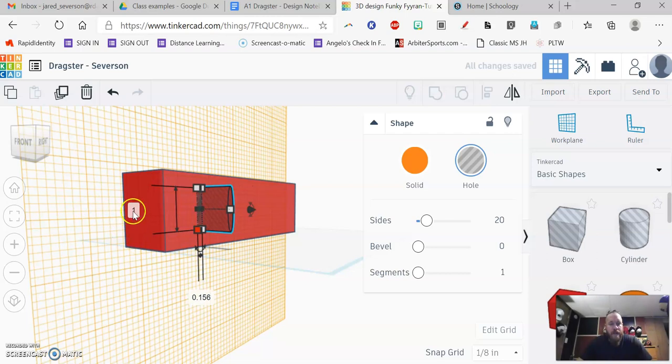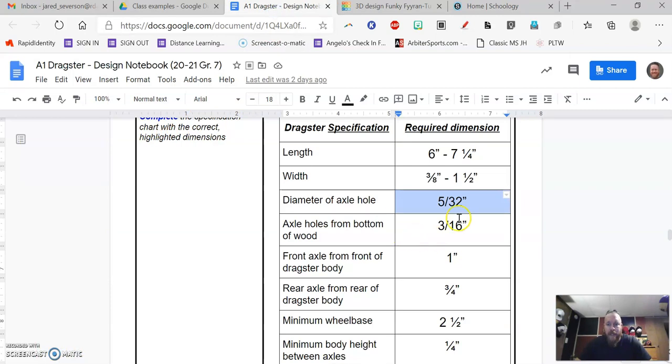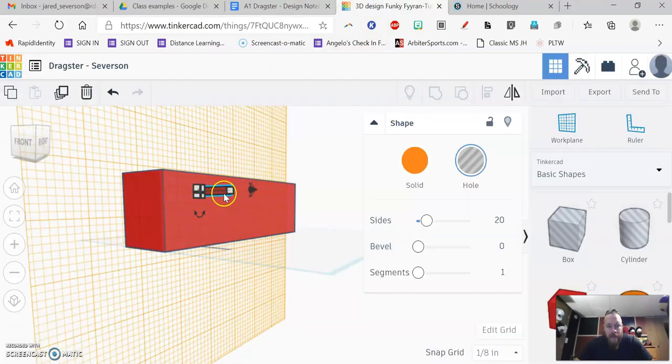I also need to make this one 0.156. And now there is the axle hole. That's the diameter that I want it to be. And that information, again, comes from right here, 5/32. I do need to make this the right height here. So rather than being an inch, I want this to go all the way through. So I'm just going to create this to be 2 inches long.